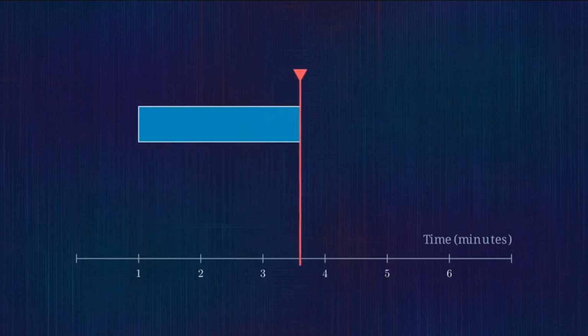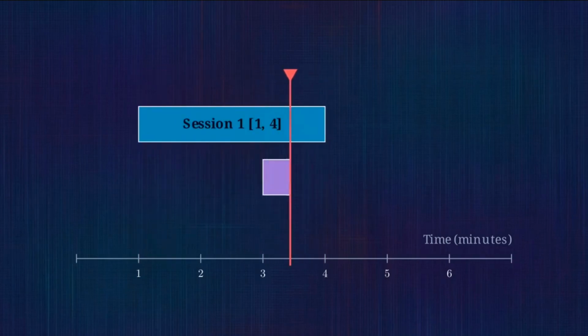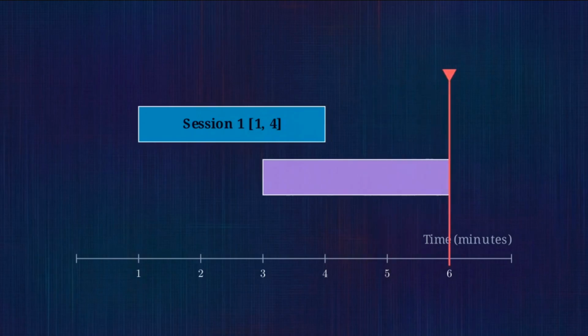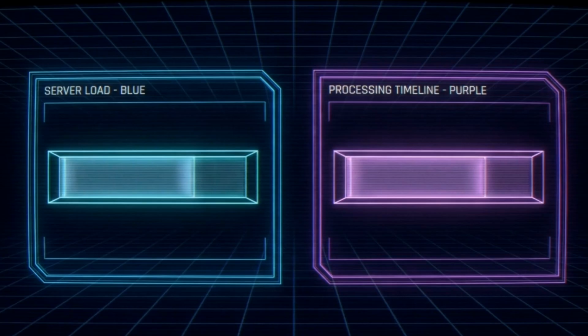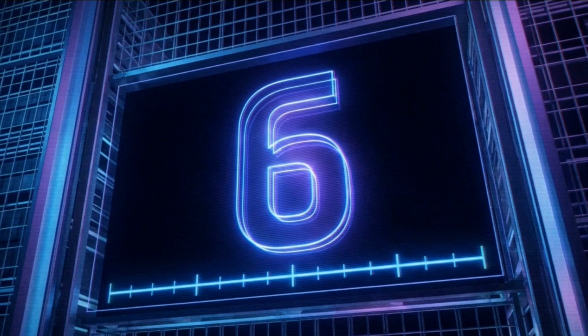Imagine a viewer watches from minute 1 to minute 4, then scrubs back and watches from minute 3 through to minute 6. A naive analytics system will log the first segment as 3 minutes of watch time, and the second segment as another 3 minutes. It adds them together and tells the server the user watched for 6 minutes total.